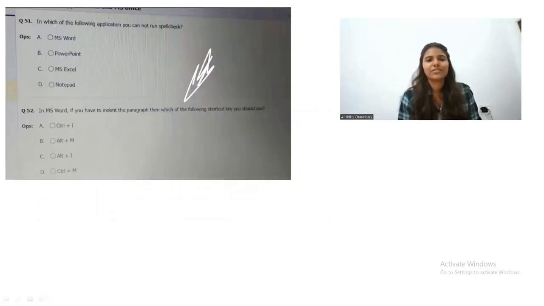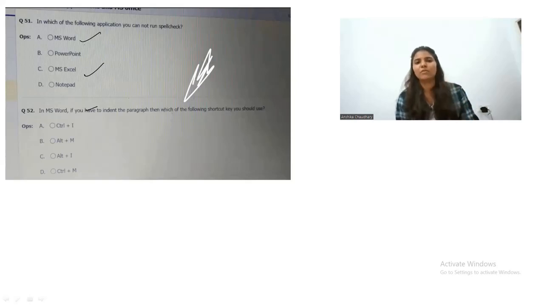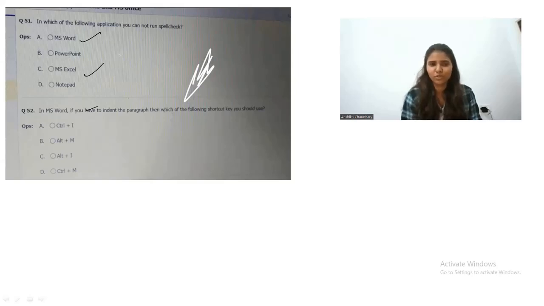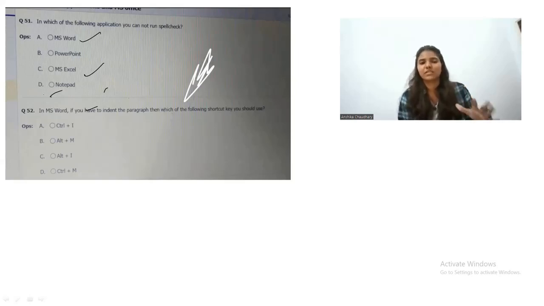All right. So the next question is, in which of the following applications can you not run spell check? So in MS Word and in MS Excel, we can run the spell check for sure. But I have a confusion between PowerPoint and Notepad. I think PowerPoint also has the spell check functionality, but Notepad doesn't. So kindly please confirm this question. Even I'm not sure about it. So kindly drop the answer in the comment.